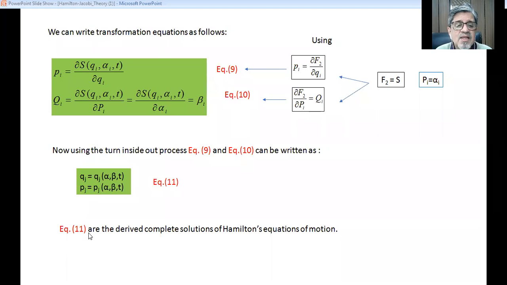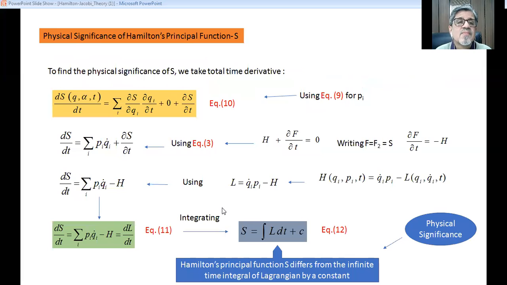And equation 11 gives the complete solutions of Hamilton's equations of motion. So we have used the turn inside out process. Variables which were under the bracket are now part of the function. That process is known as the turn inside out process.